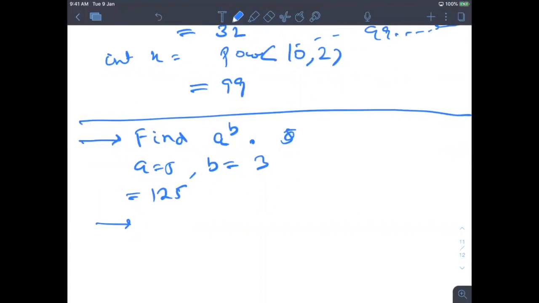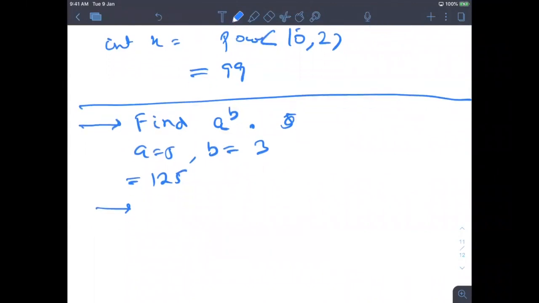Very simple. Can anyone tell me? For example, a power 4, I could have it as a square, the whole square. Binary search approach. Yeah, binary search approach. Sorry, can you repeat? A power 4, I can have it as a square of a square. Right, that is the optimized approach.